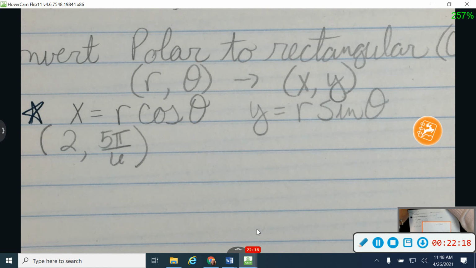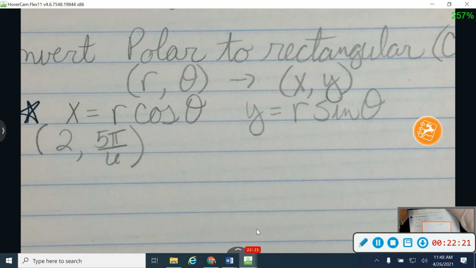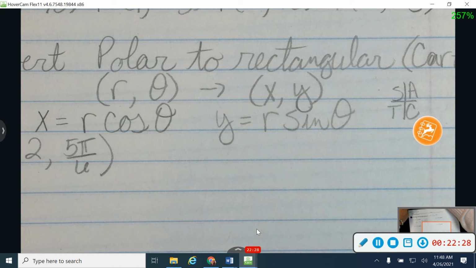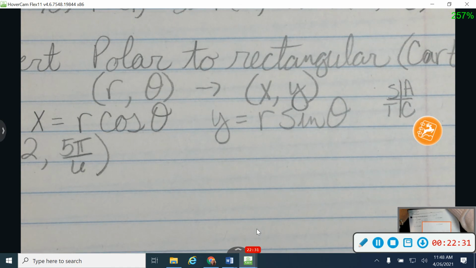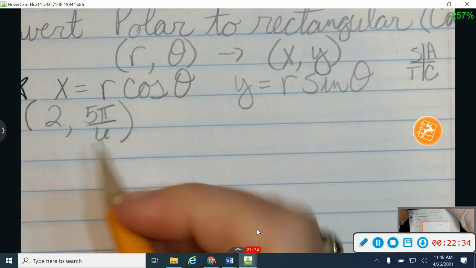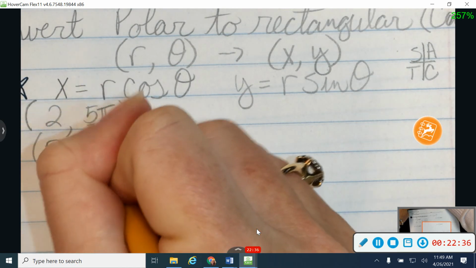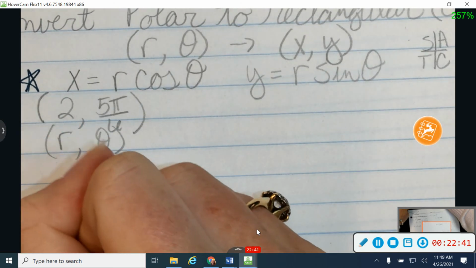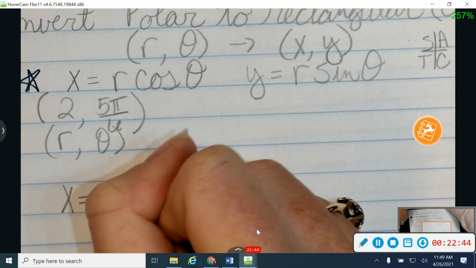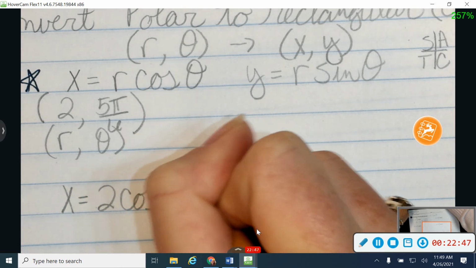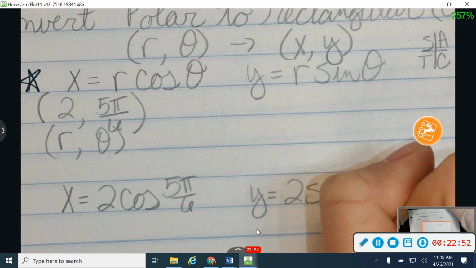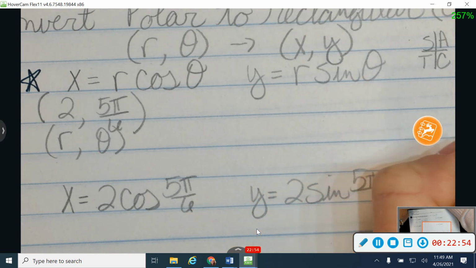So grab your cheat sheet back out where you can see all that unit circle stuff. Don't forget about All Students Take Calculus. Okay, so let's talk about that. All right, so let me start by plugging in. I'm going to plug in this for r and this for theta. So I'm going to say that x is equal to r cosine theta, and y is equal to r sine theta. So just plug them directly in.